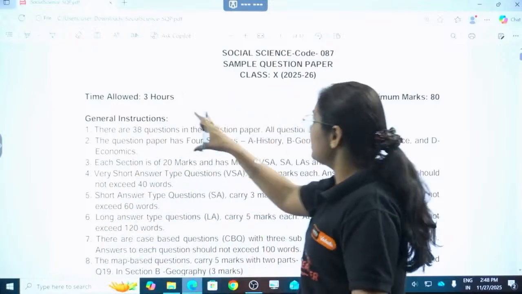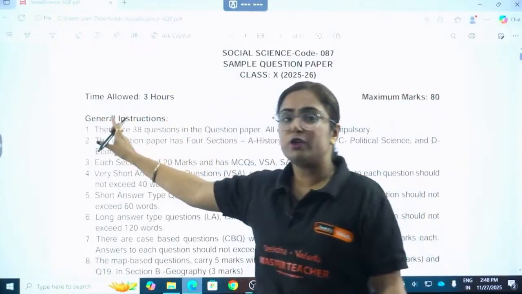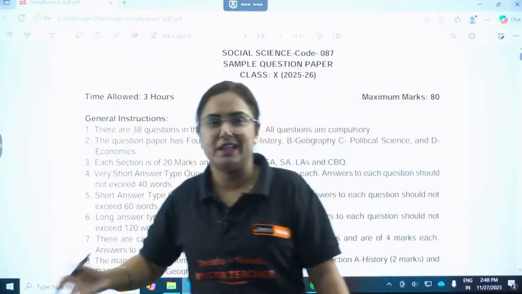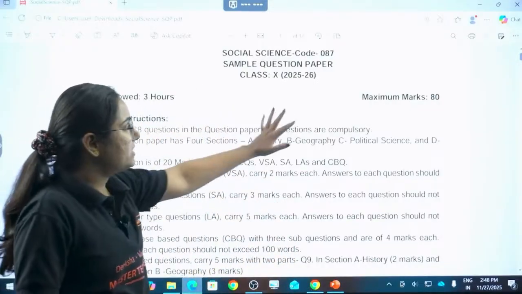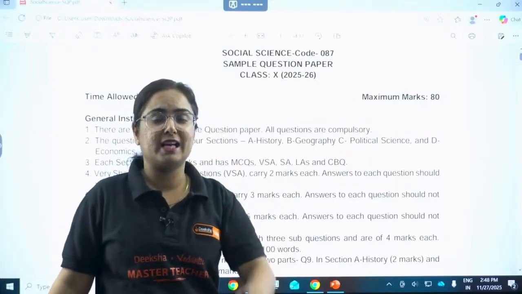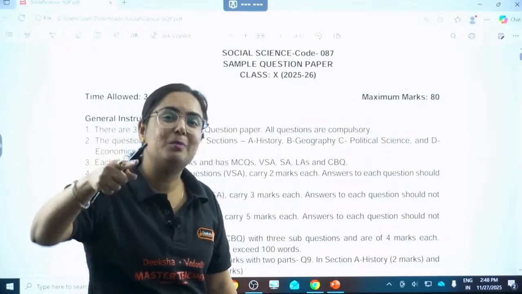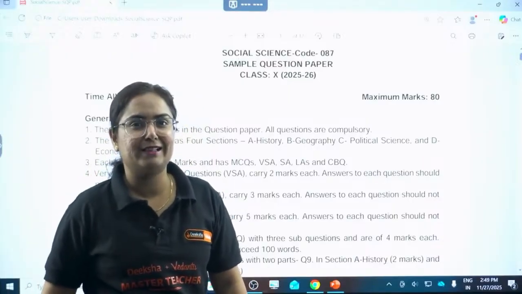This is your sample paper, the social science sample paper. The time allotted to you will be 3 hours. You might be thinking, ma'am, we know that, and that is the pressure on our mind. The maximum marks will be 80, because 20 marks you will get according to the way you behaved in your school throughout the year, and I hope you have done it right.